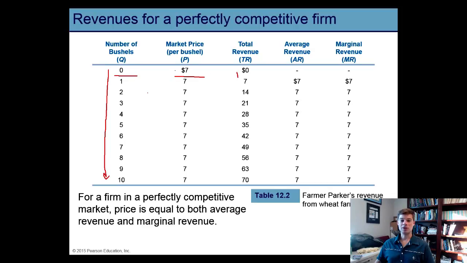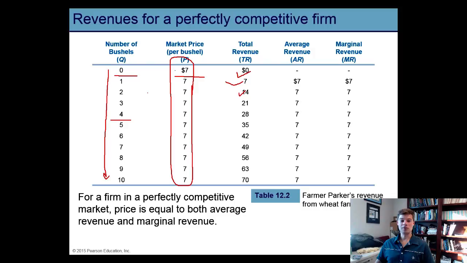7 times 0 is 0. 7 times 1 is 7. 7 times 2 is 14. What you'll notice is each unit of output sells for the market price, so total revenue equals output multiplied by the same $7 price. This shows us that average revenue for each unit of output is the market price.